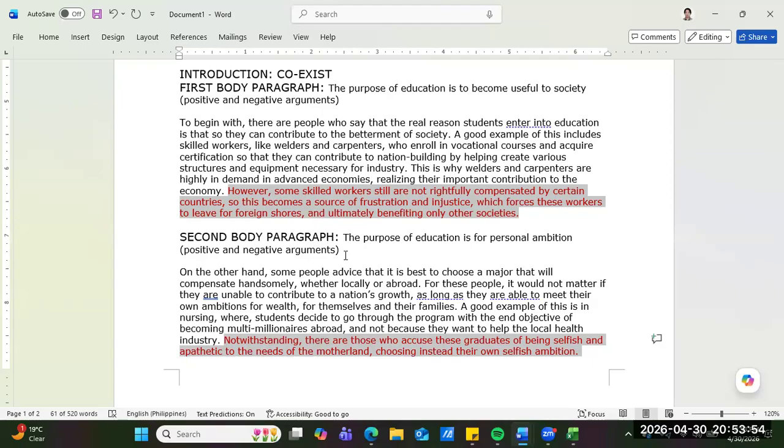Yes, sir. So, guys, if, for example, I conclude this essay by saying that they both have positive and negative effects, and it's up to the person, right? So that's my argument, right? Conclusion: they both have positive and negative arguments, and it's up to the person to decide, right, sir?